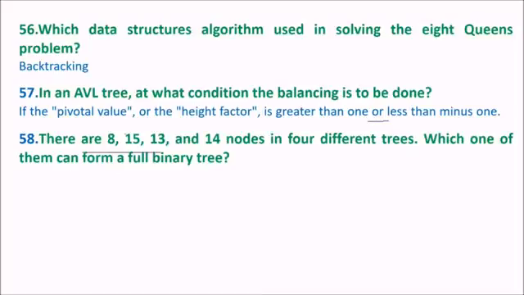We have seen that if the tree contains 8, 15, 13 or 14 nodes of different types, which of them can form a full binary tree. We have seen how 15 can be done. So we have repeated some questions, but don't worry about that. These are important questions. These are a few interview viva questions.